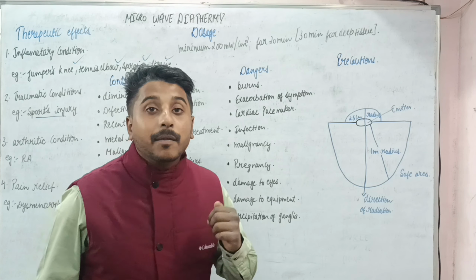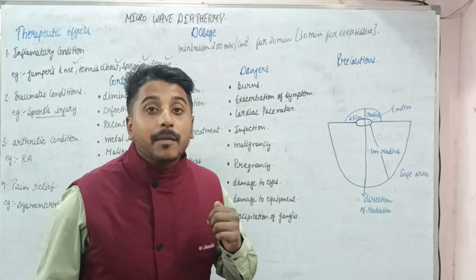Arthritic condition: in RA, MWD has been found to reduce pain and swelling. Various studies showed that microwave diathermy was better than even 1 megahertz ultrasound in inflammatory and traumatic conditions. Then pain relief: pain inhibition is done by the pain gate mechanism, and the increase in blood flow will wash out the noxious stimuli. Also it can be used in low back pain. So these are very obvious indications of microwave diathermy.